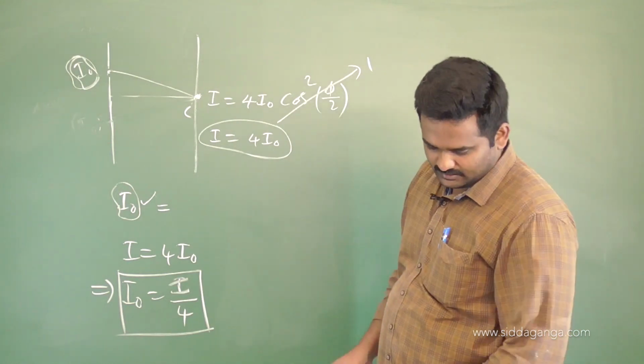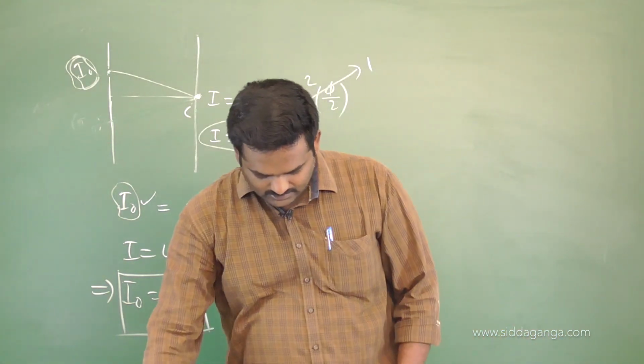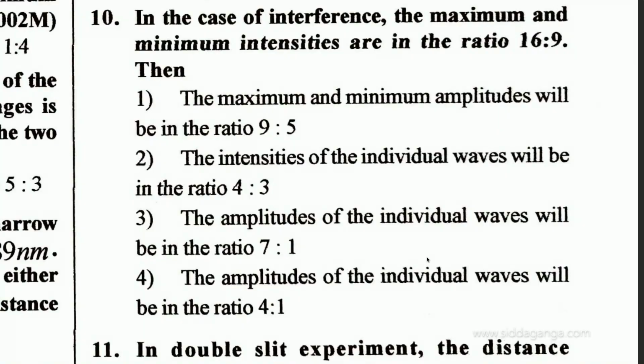Okay? So next, 10th problem. I think that is a theoretical one, but still some numerical work is involved. In case of interference, the maxima and minima intensities are in the ratio of 16:9. I maximum by I minimum is 16 by 9. Then the maximum and minimum amplitudes will be in the ratio 9:5, and the intensities of individual waves will be 4:3.